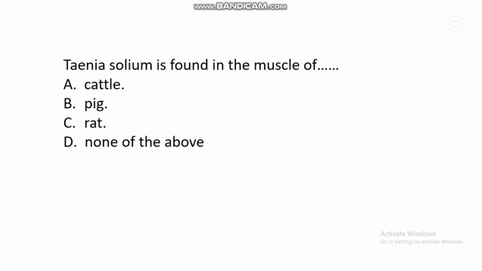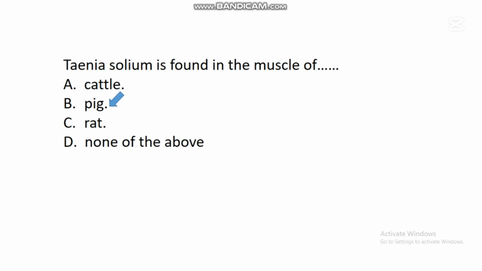The next question says, Taenia solium is found in the muscle of dash. A. Cattle. B. Pig. C. Rats. D. None of the above. In this question, the correct answer is B. Pig. So there is an organism known as Taenia solium. This Taenia solium is the immature stage of a parasite known as tapeworm.